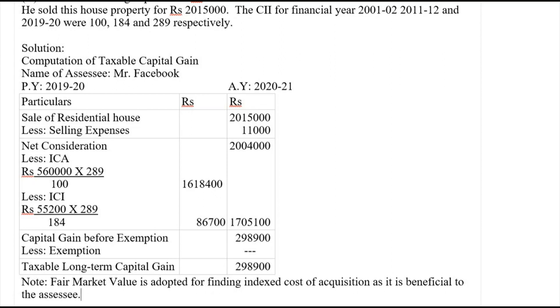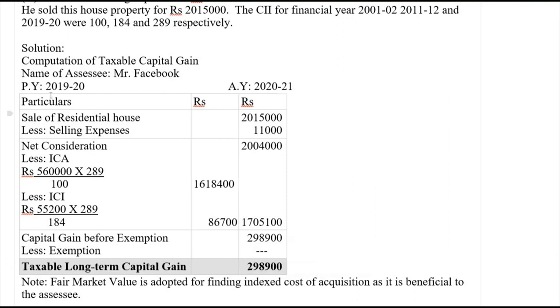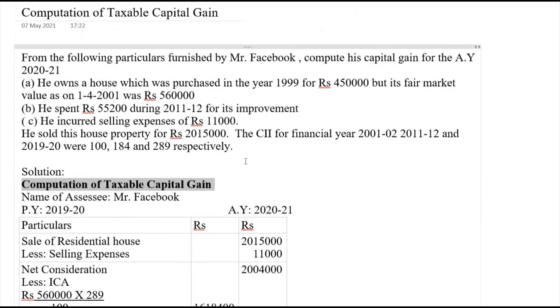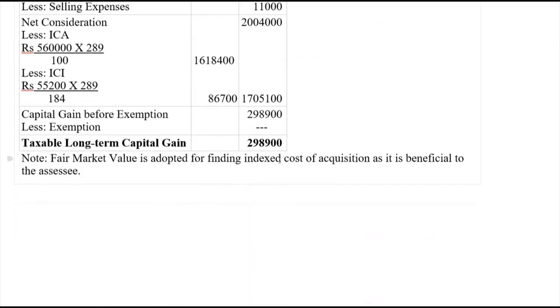So this is a simple problem here. This is the answer here. So let me make this as a board here. Suppose if the cost of acquisition is greater than the fair market value, in such case we should take the cost of acquisition. So whichever is beneficial, that means whichever is higher, that we should take, so that will help in reducing his capital gain tax.